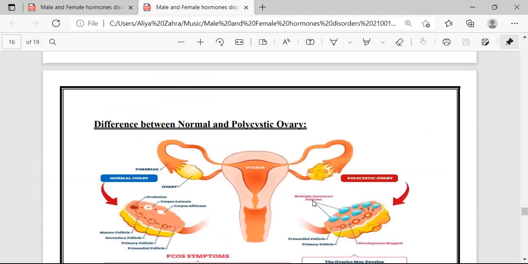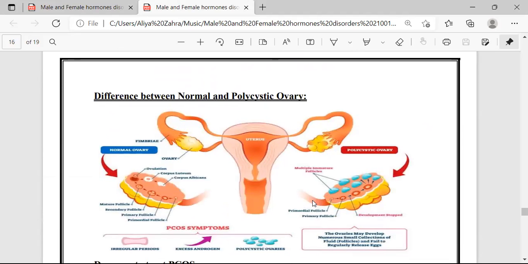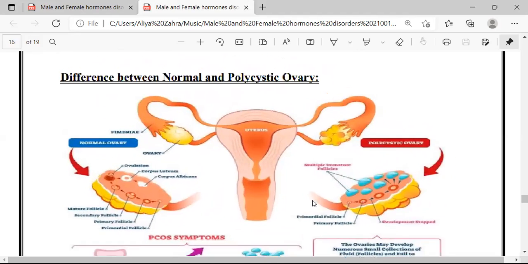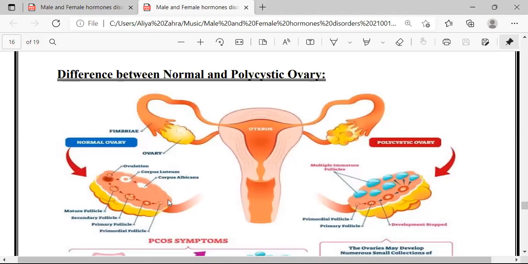There's a difference between the normal and polycystic ovary. Here's the pictorial representation of the normal and polycystic ovary. This is the normal ovary and this is the polycystic ovary with a lot of fluid-filled sacs.